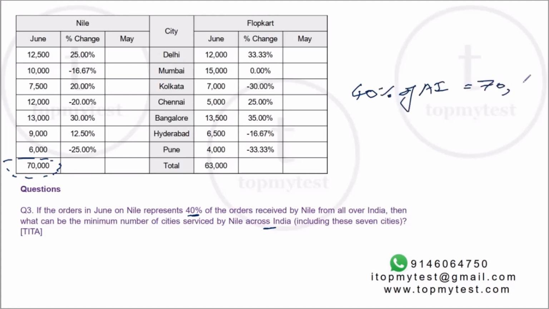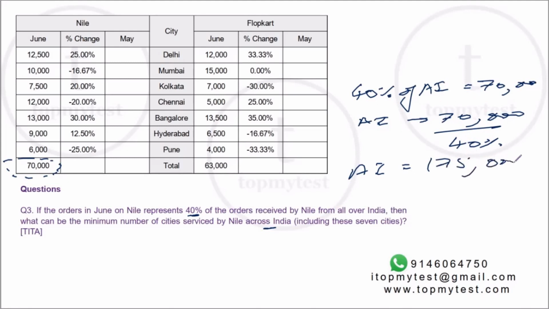Right, this is 70,000. So, which means all India is 70,000 by 40%. So all India should be divided by 2 multiplied by 5, right? 40% is 2 by 5. So if you divide by 40%, it will be dividing by 2 and multiplying by 5. Half of 70 is 35. 35 into 5 is 175,000. Right. So all India numbers are 1,75,000. So these many orders were received by Nile in June all across India, out of which 70,000 are from the top 7 cities.